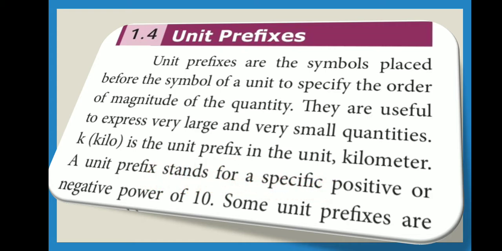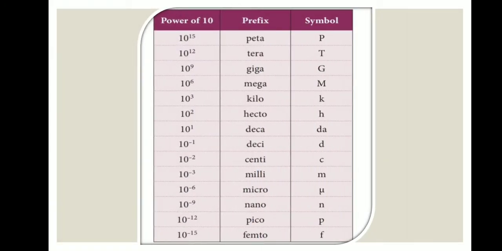Some unit prefixes are in this table: 10 power 15 peta, 10 power 12 tera, 10 power 9 giga, 10 power 6 mega, 10 power 3 kilo, 10 power 2 hecto, 10 power 1 deca, 10 power minus 1 deci, 10 power minus 2 centi, 10 power minus 3 milli, 10 power minus 6 micro, 10 power minus 9 nano, 10 power minus 12 pico, 10 power minus 15 femto.